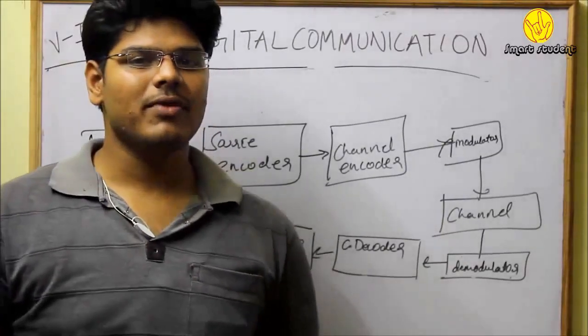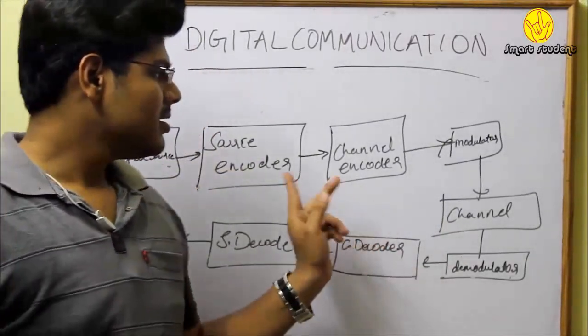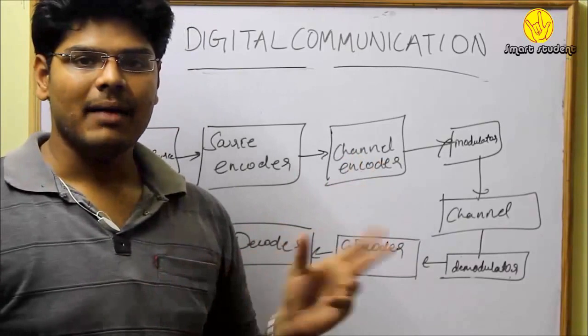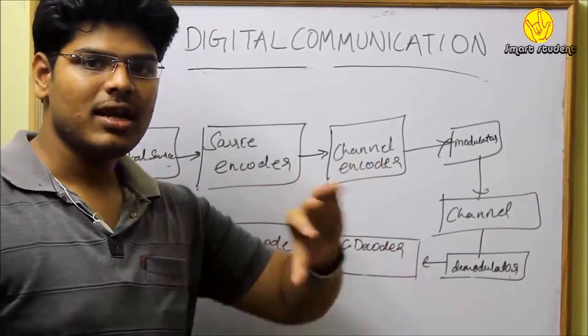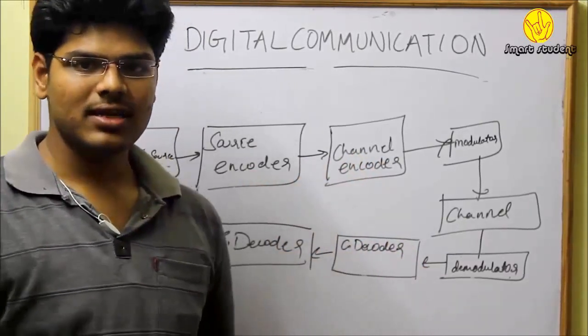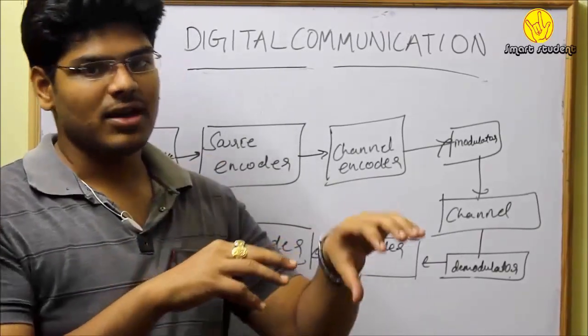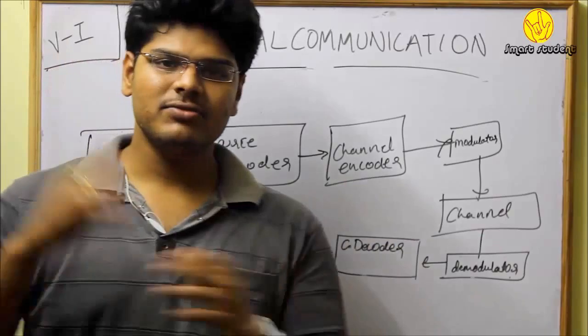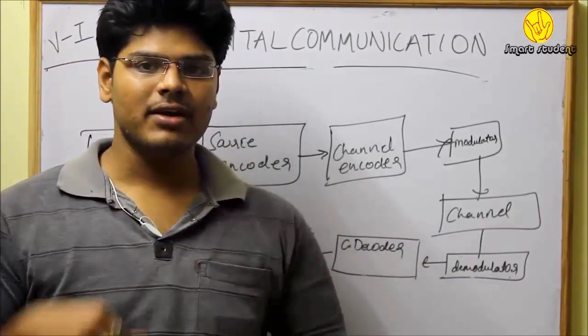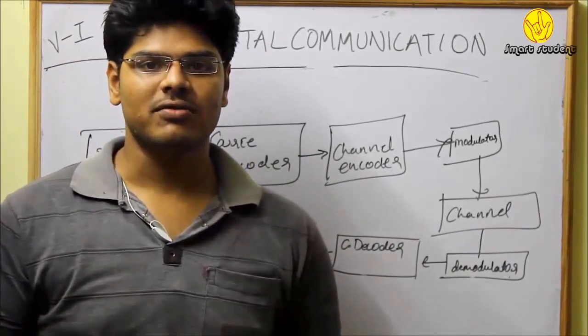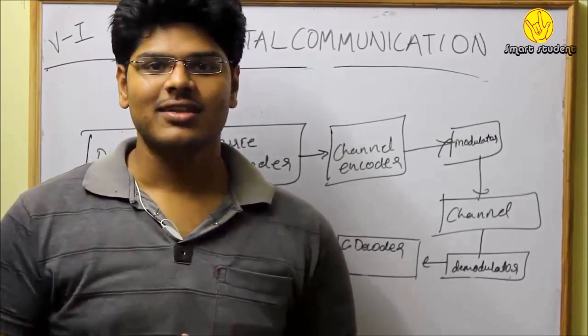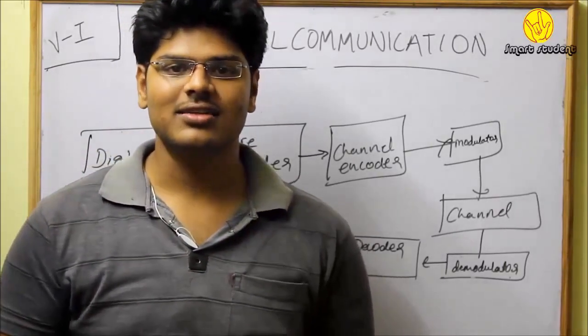So you all might be wondering that here I have mentioned the channel encoder will map to the proper signal through which reliable communication is possible. What is that signal? That signal is an analog signal. In digital communication we use an analog signal. Then why can't we switch over to analog communication? Why go to digital communication? We will see about that in the next video. That is the difference between analog communication and digital communication.